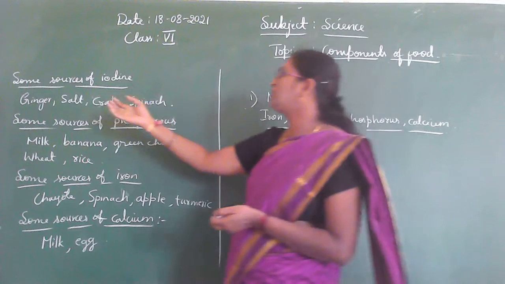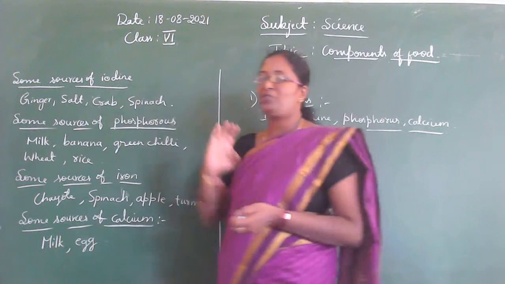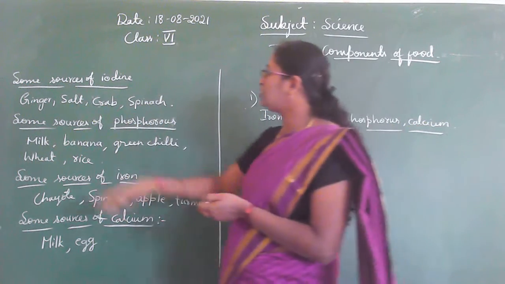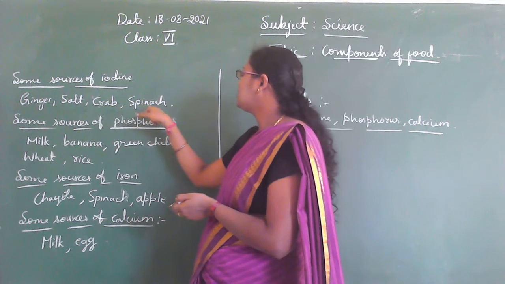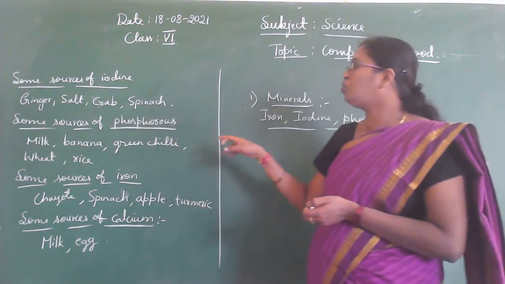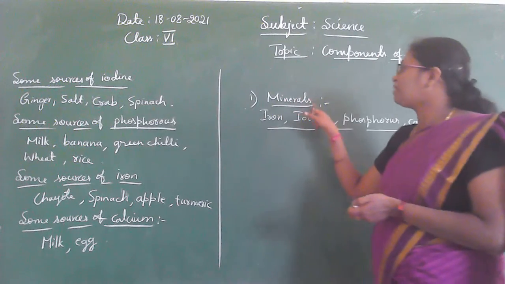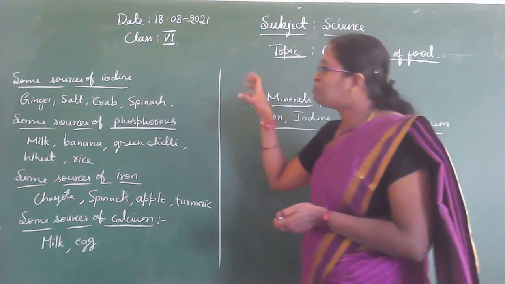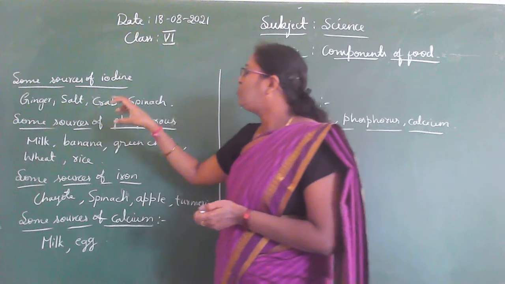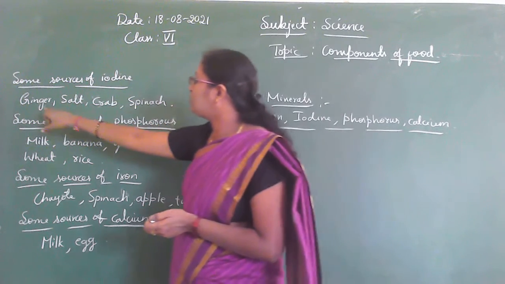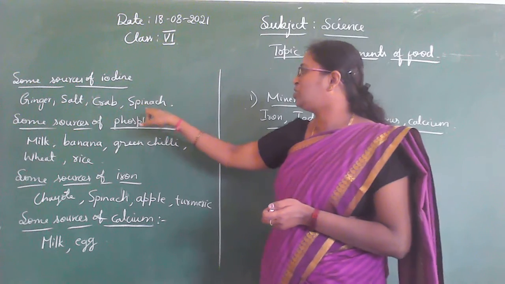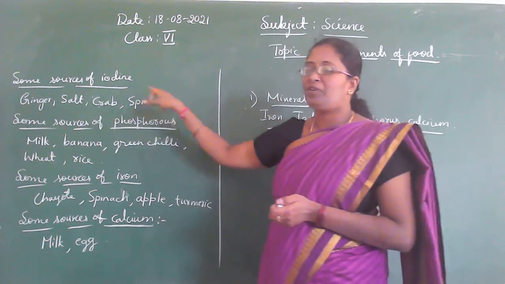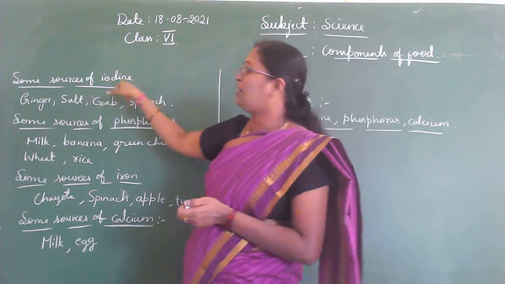Some sources of iodine: I have taken ginger, salt, crab, spinach. I told that iodine is a mineral, and it is present in food items like ginger, salt, crab, spinach. So these food materials contain iodine.